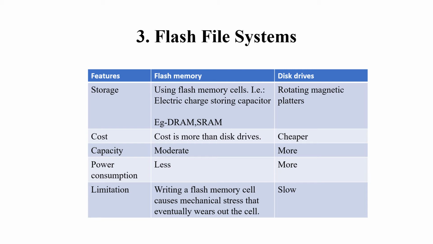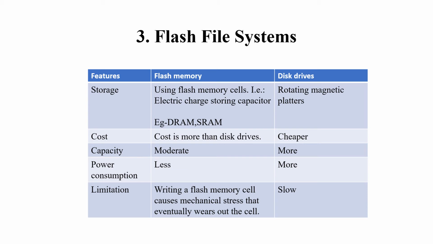So next is cost. While comparing cost, the flash memory costs more than disk drives. The disk drives are very cheap compared to the flash memory. While comparing the capacity, flash memory has moderate capacity and disk drives have more capacity. While considering the power consumption, the flash memory has very low power consumption because it uses the capacitor charge storing pattern.